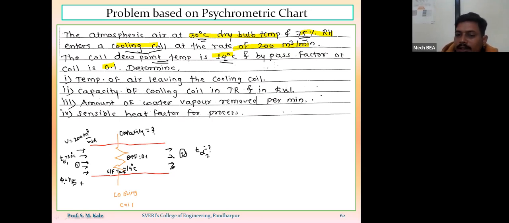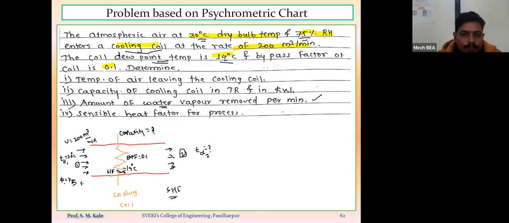Now here you will say that, sir, we are not using the dehumidifier. Then how we are removing the water vapor? So here whatever cooling coil we are using, same cooling coil is used as the dehumidifier. So for that dehumidifier I have to find out the amount of water vapor removed. And last one, I have to find out the sensible heat factor of the process, or SHR also.